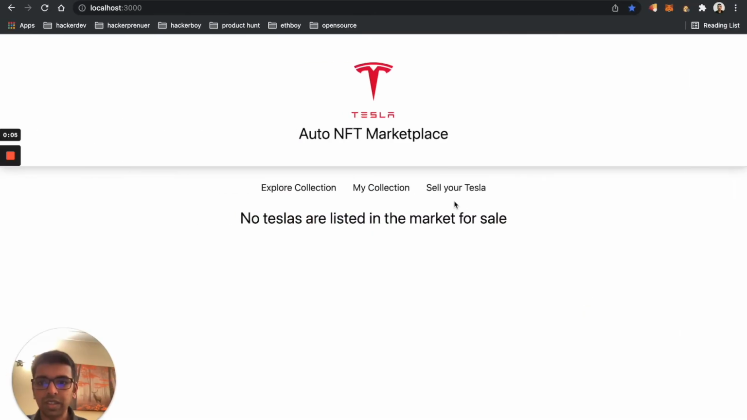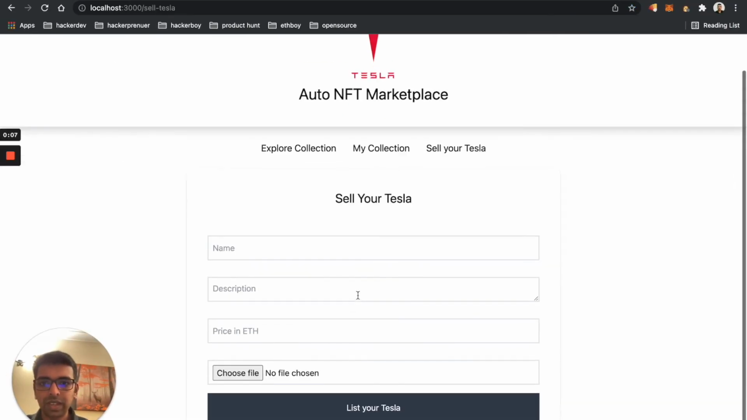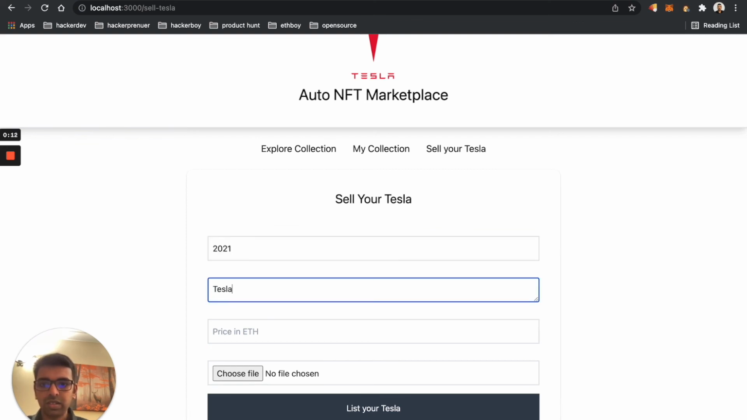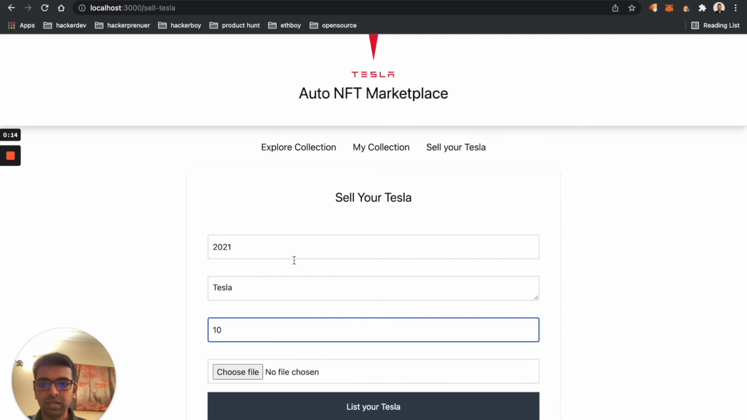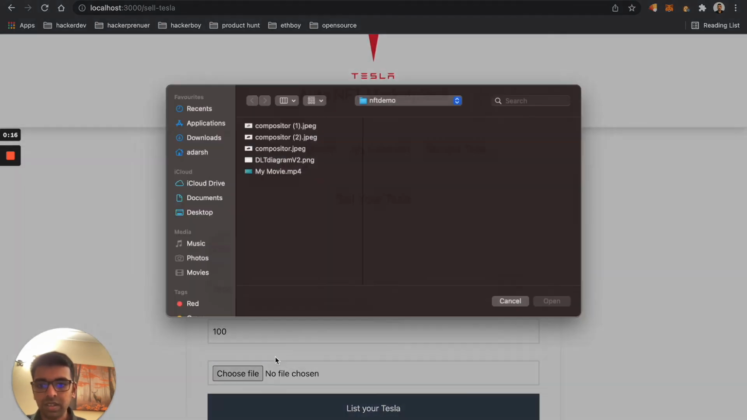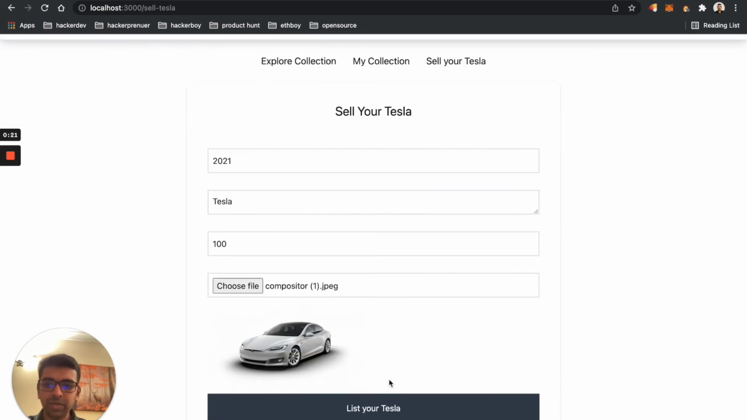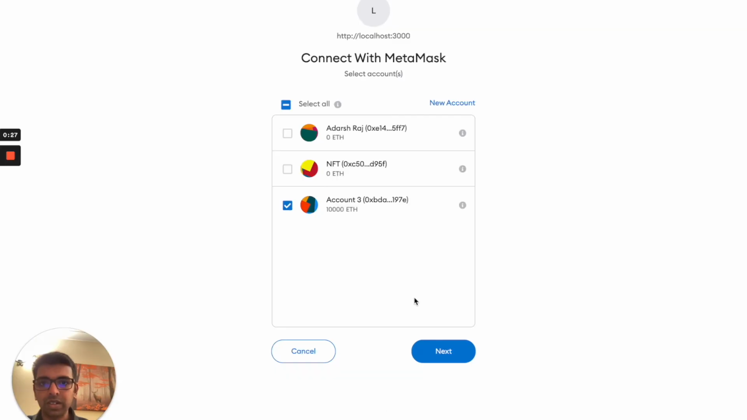Let's go to the UI. Let's go to sell a Tesla. Let's put some information. Let's call it 108, and we'll upload a file. That file got uploaded to IPFS, and we are showing the file URL as an image. Let's click on connect. Since we integrated the Web3 model, it'll pop up with the MetaMask wallet connection request,